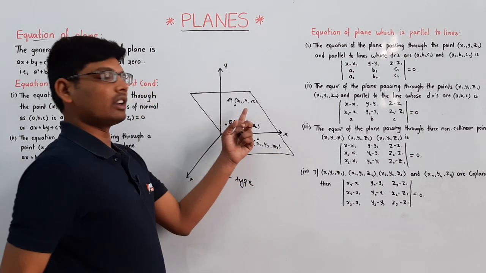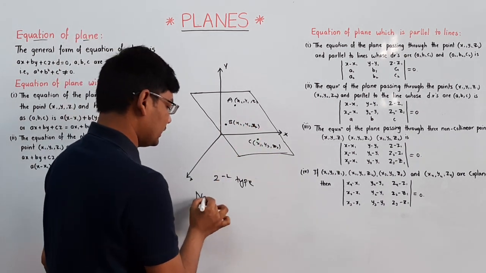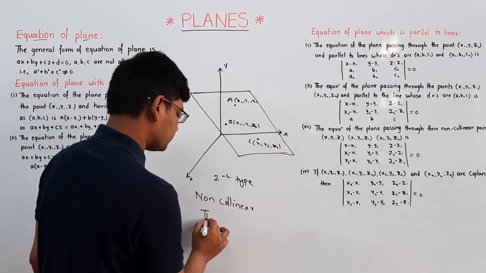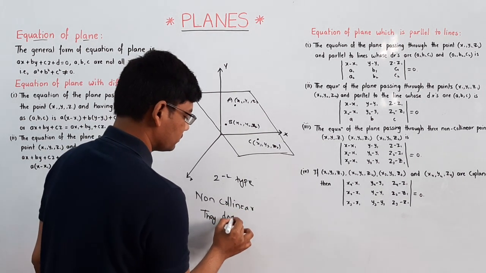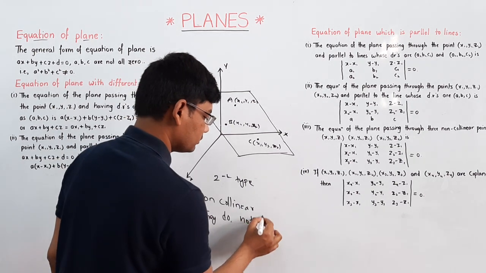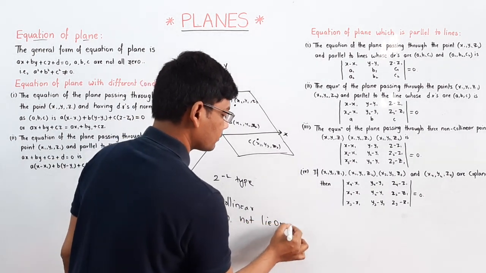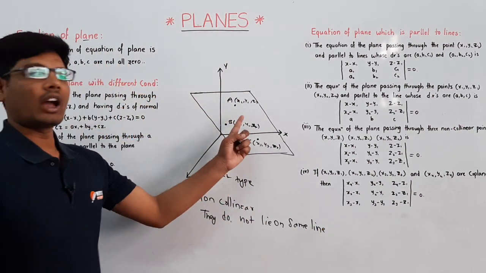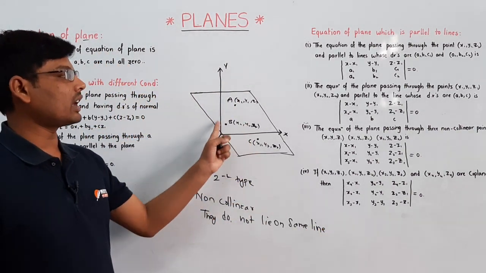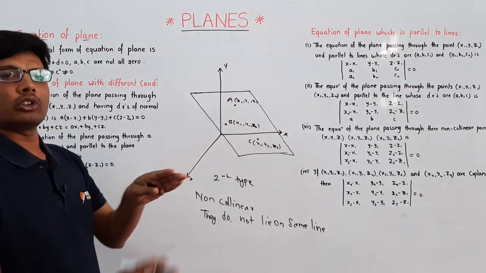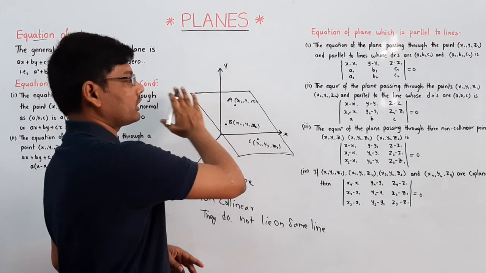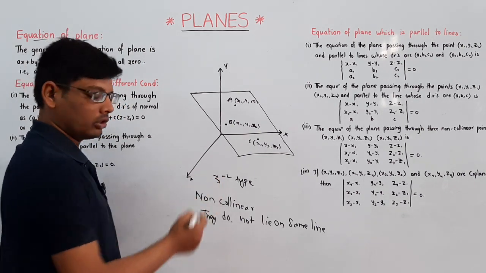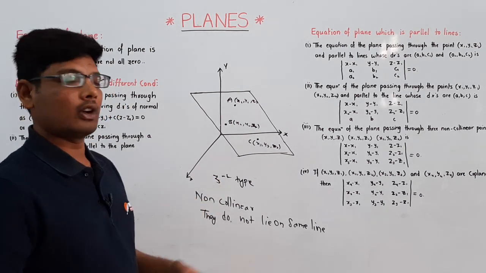Non-collinear means the points do not lie on the same line. These non-collinear points are passing through a plane. This is the third type here. So we have different types of planes.